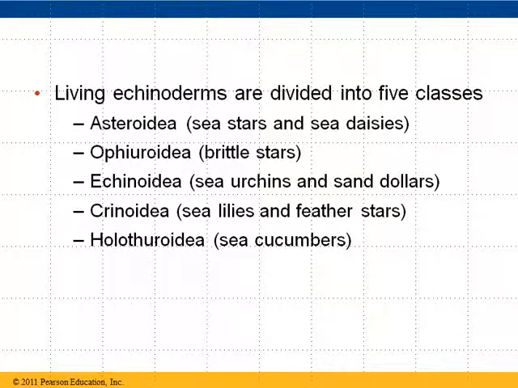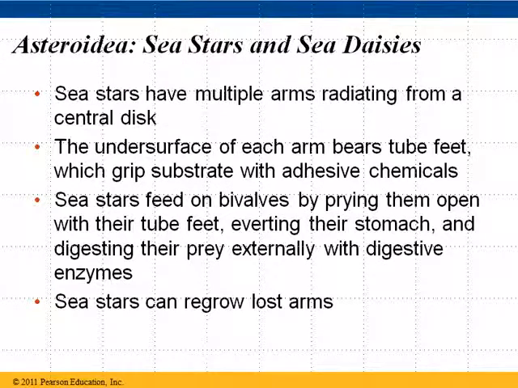Living echinoderms are divided into 5 classes. We won't go into much detail, just show you some examples of them. So these are the various 5 classes of the current echinoderms that you can find in the oceans around you. Sea stars or starfish are probably the ones that you're most familiar with. They have multiple arms radiating out from a central disc. They often feed on everything from algae to clams.